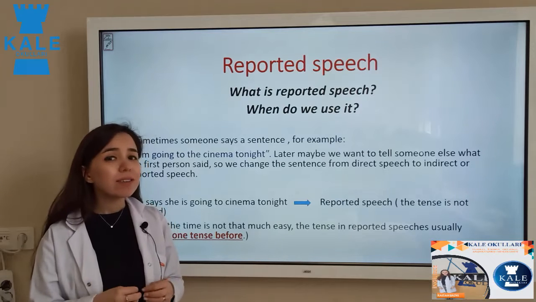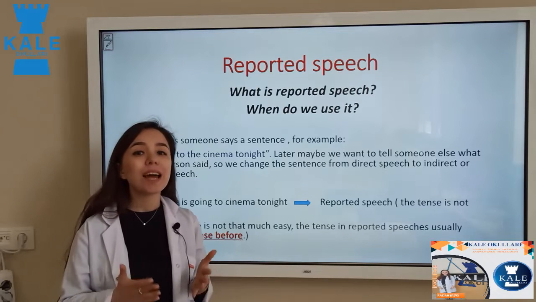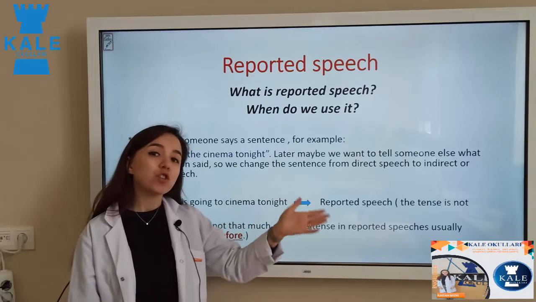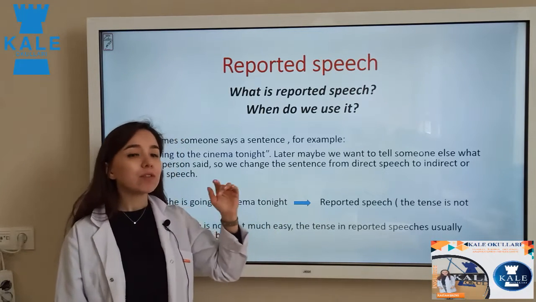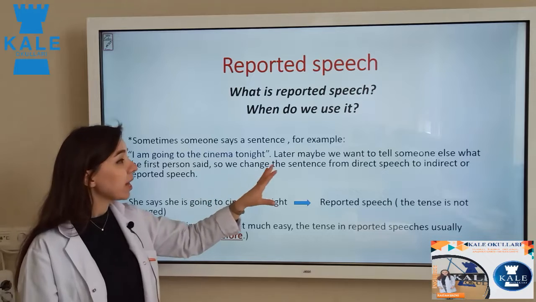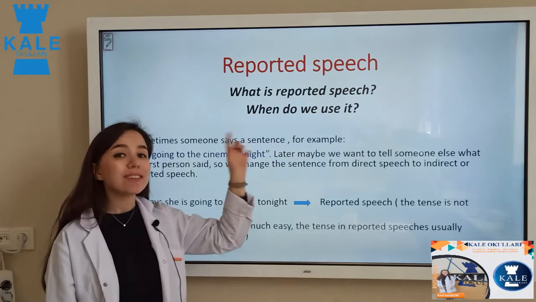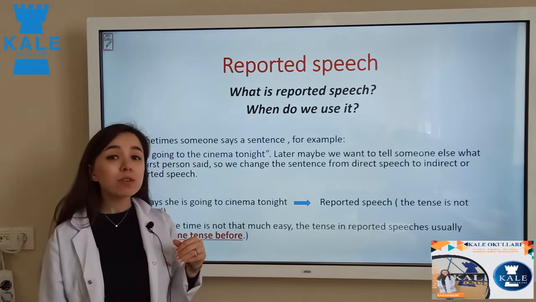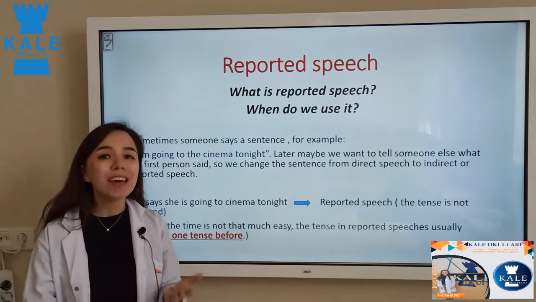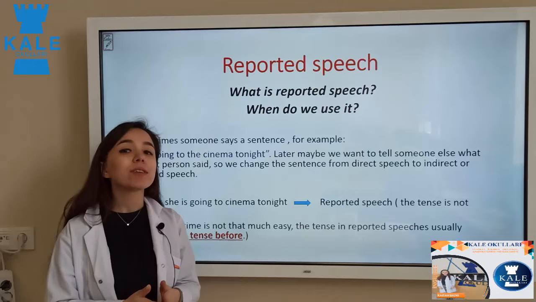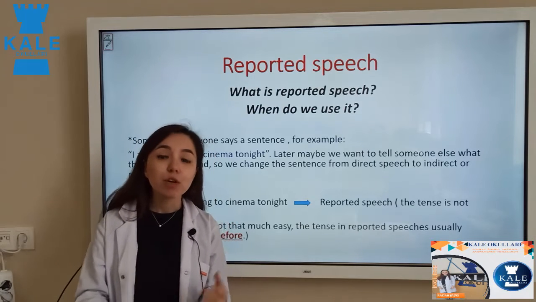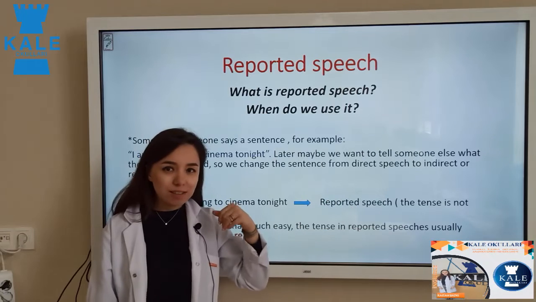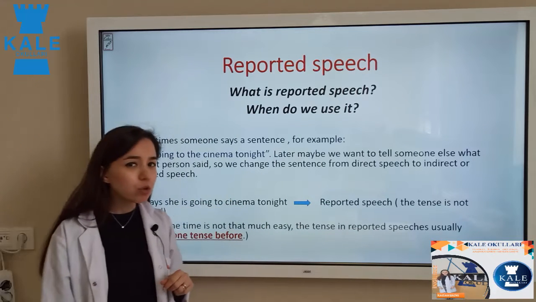But all the time we cannot use it as simply as I told you. For example, she said that she is going. Some of the time we can do it just by using the same tense. If it's present simple, present; if it's past, past. But most of the time we need to change the tense of the sentence. So if, for example, I say, I'm going to cinema, she said that she was going to cinema. One tense before. One by one, I'm going to talk about them.